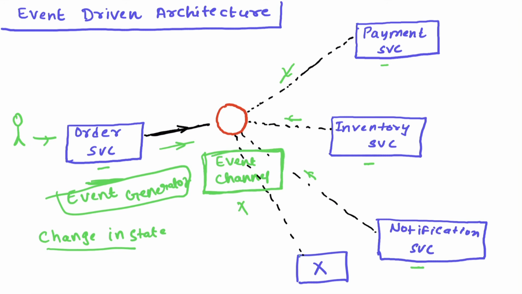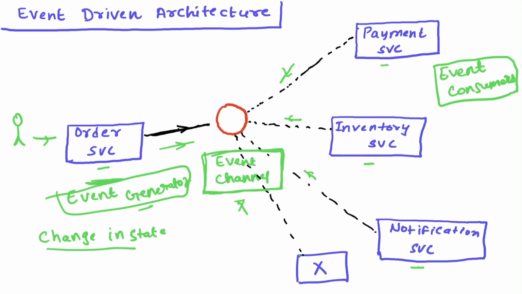And the system which has to be notified, which subscribes to the event, is the event consumer. So there are three typical terminologies: event generator, which will generate the events; event channel, which you can think of as an intermediate layer which will hold the events for some duration; and event consumer, which will consume the event.